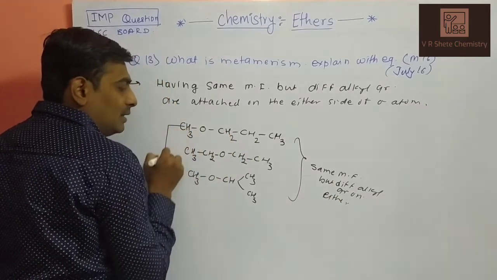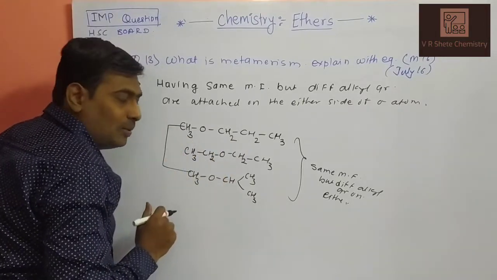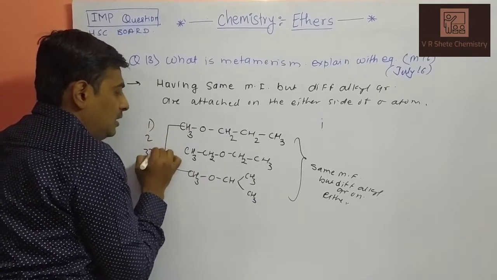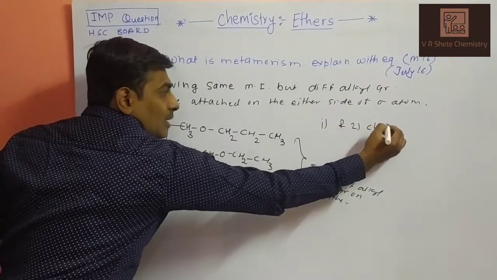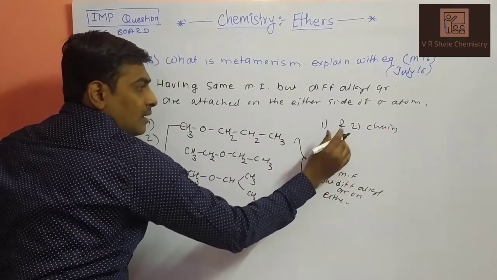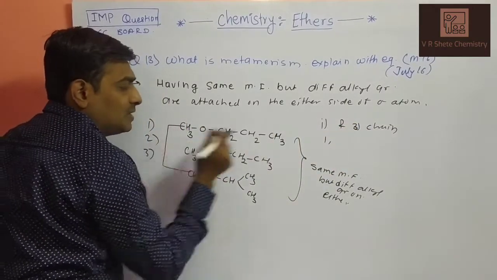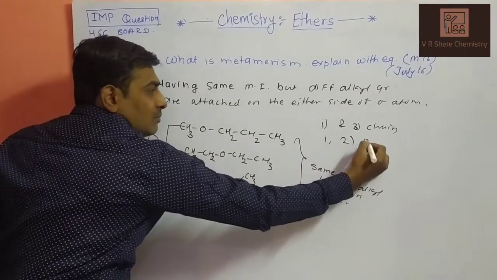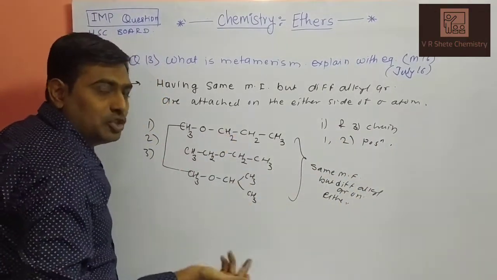So first and third have a chain difference, called chain isomers. First and second will be position isomerism. The position of the oxygen atom changes in the chain, called position isomerism.